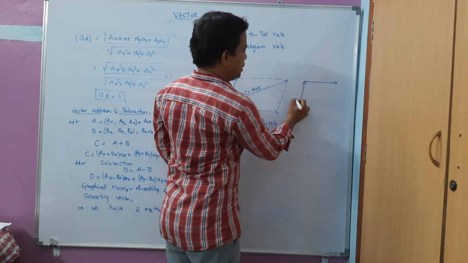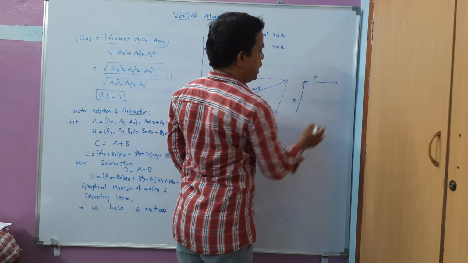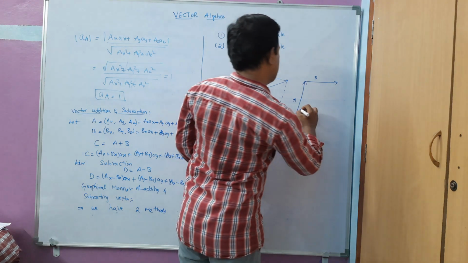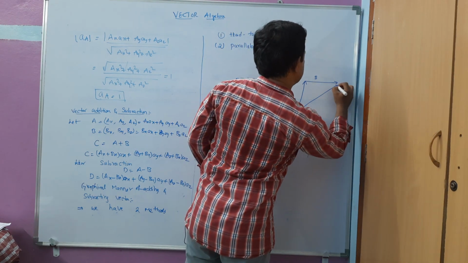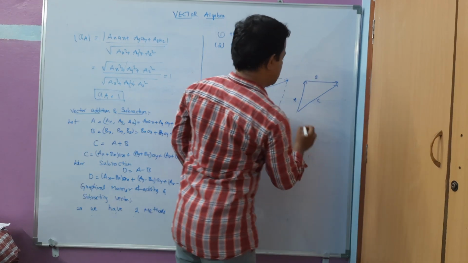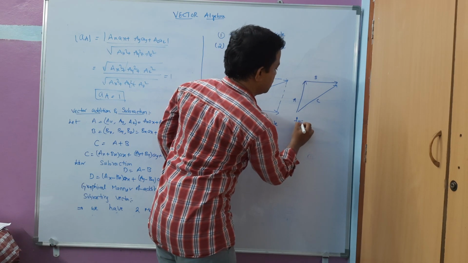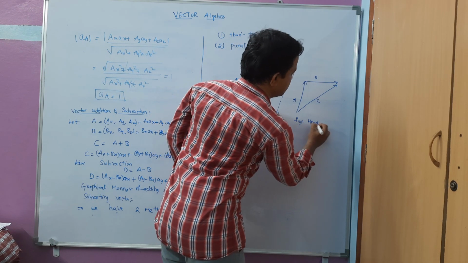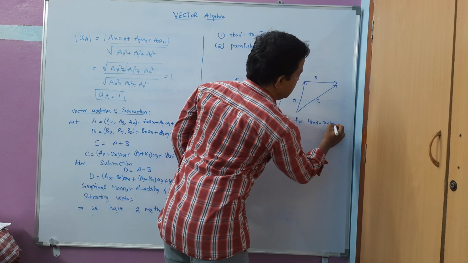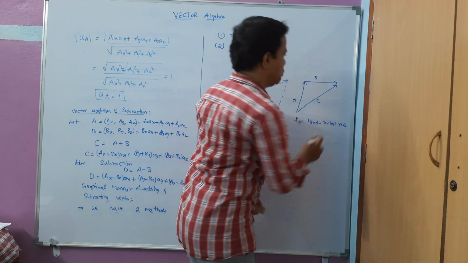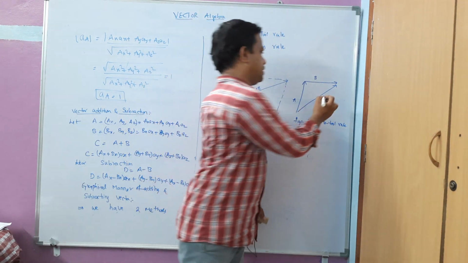This is the A vector and this is the B vector, and the resultant will come like this, C. So this is the head to tail rule. Hope you understood this one. C is equal to A plus B.